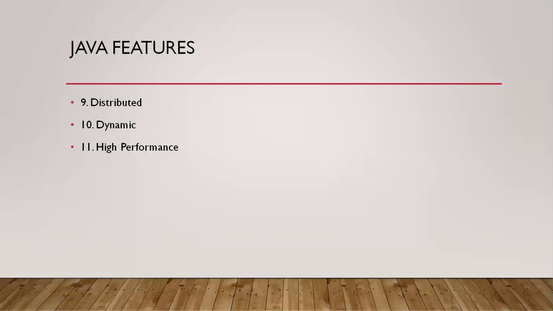If you want to make any change, it is possible in Java language. Dynamically you can apply additional things to your program, and you will see the output immediately. That is why we call it a dynamic programming language.